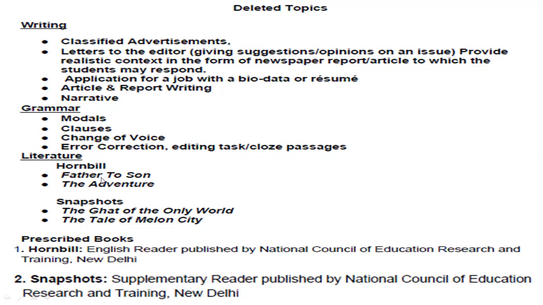One poem was Father to Son. This was the last poem of the book. So this poem is also deleted from the syllabus. And the fourth chapter was The Adventure. So this is also deleted from your syllabus.